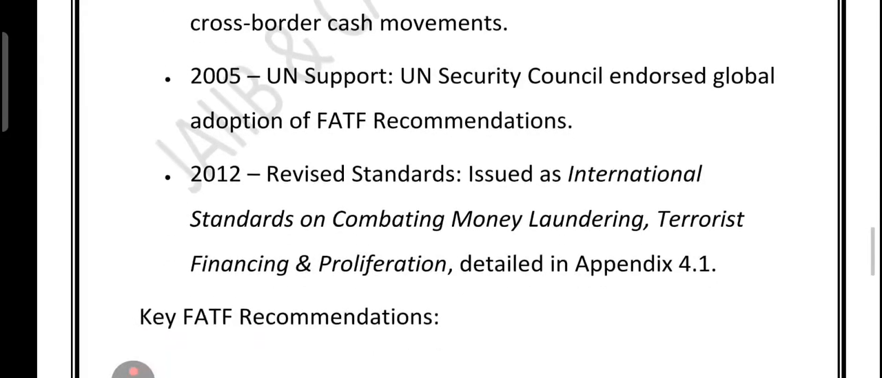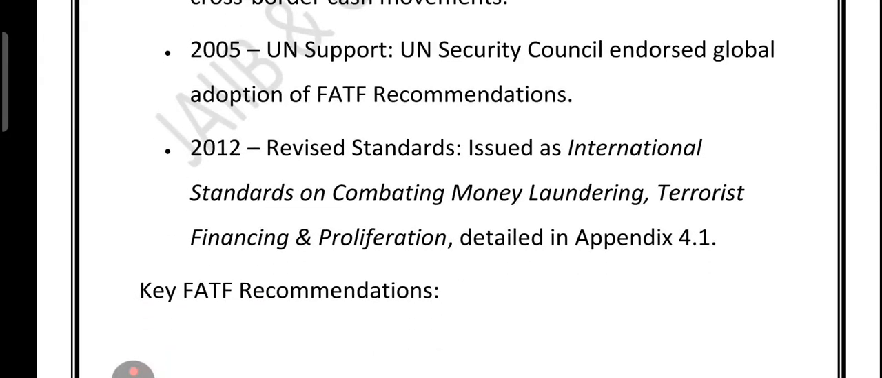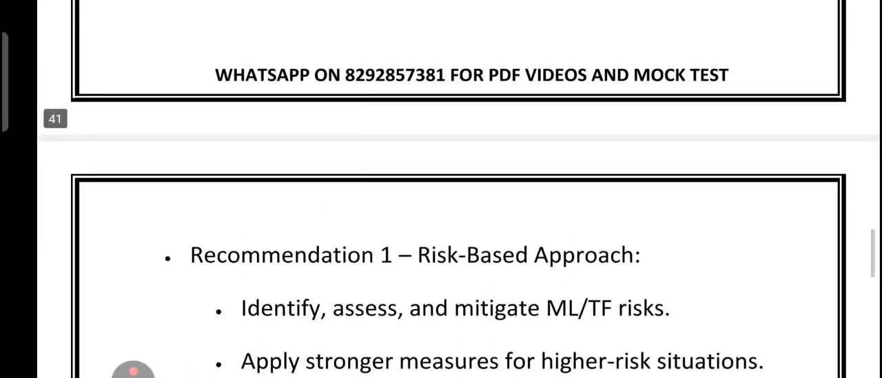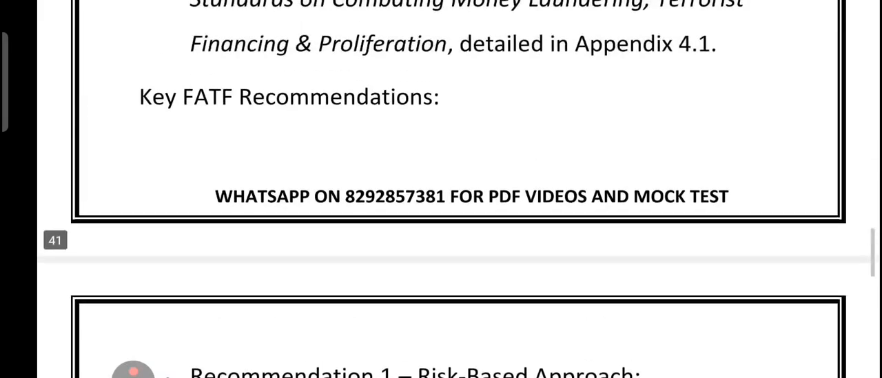In 2012, FATF issued a big update, now called the International Standards on Combating Money Laundering, Terrorist Financing and Proliferation. Now there are some recommendations which have been given. We will cover them in the next video, module B.